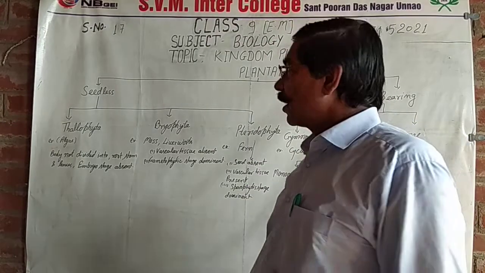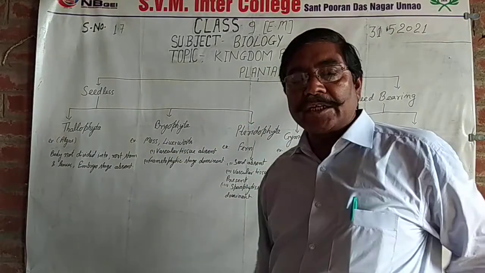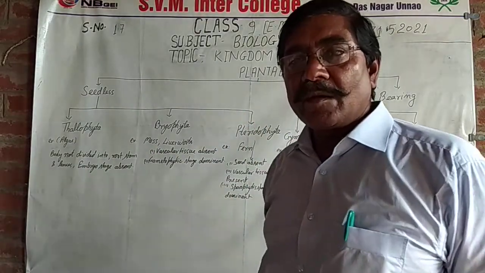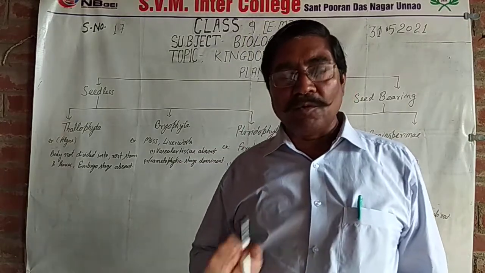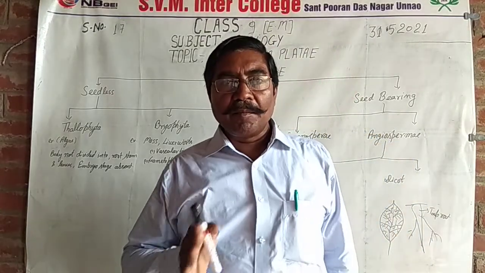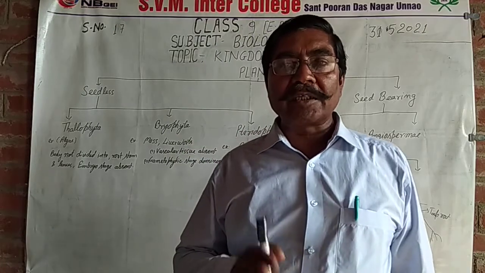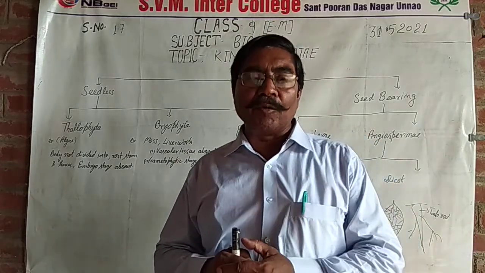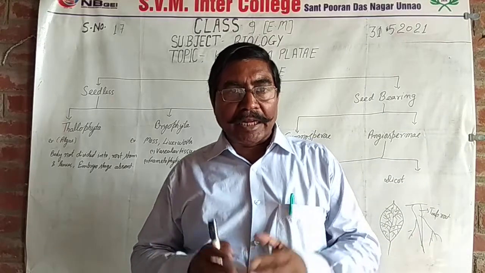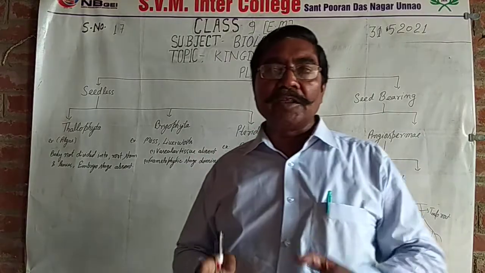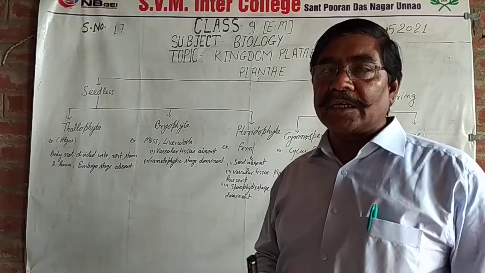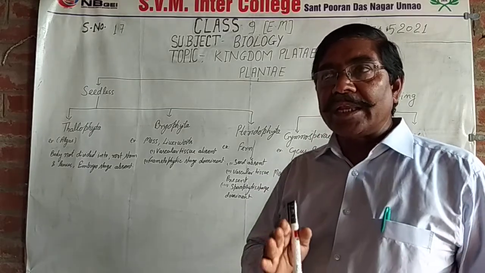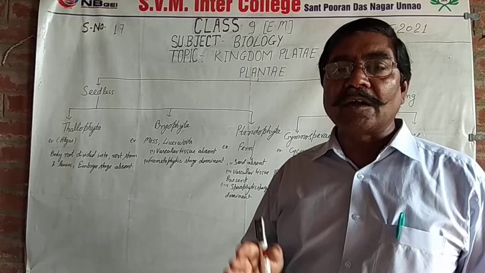First, characteristics of plants. Plants have a well-developed cell wall made up of cellulose. All plants have large central vacuoles. The reserve food material is starch. These are the main characters of plants.